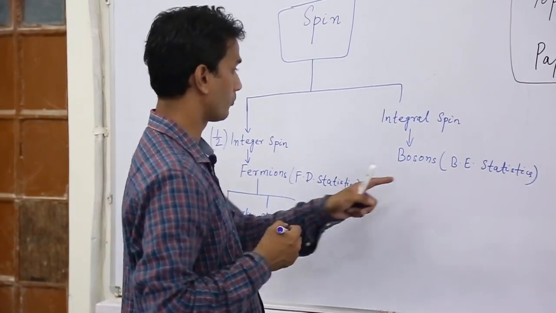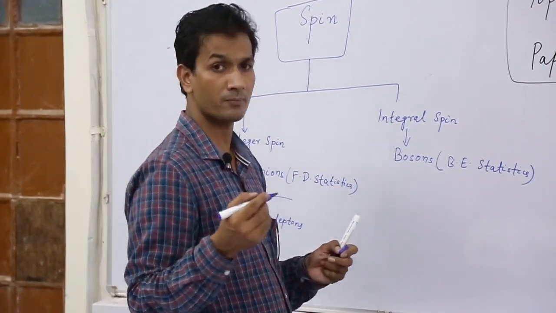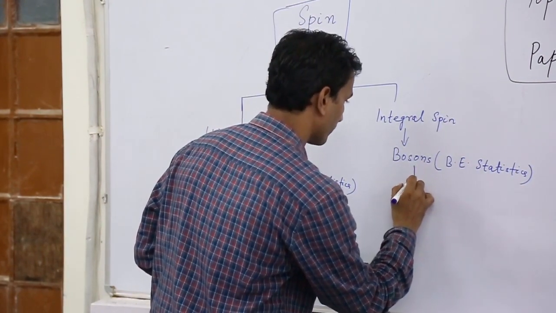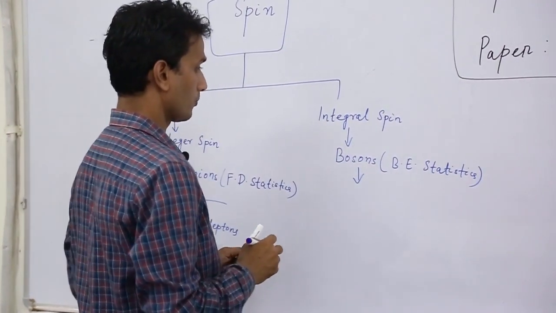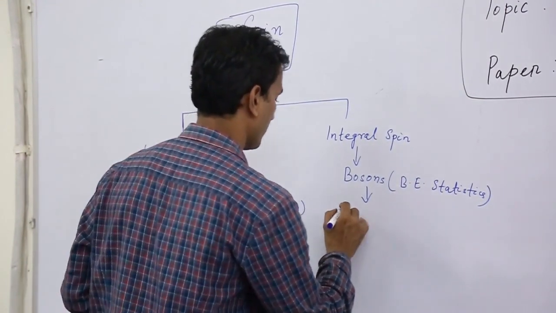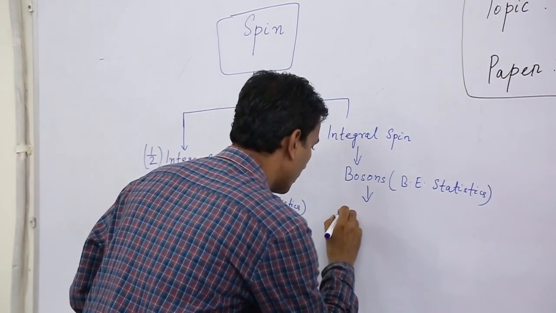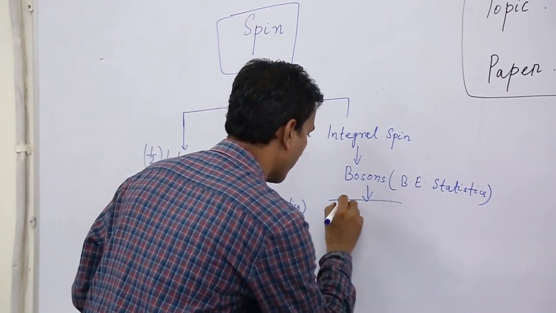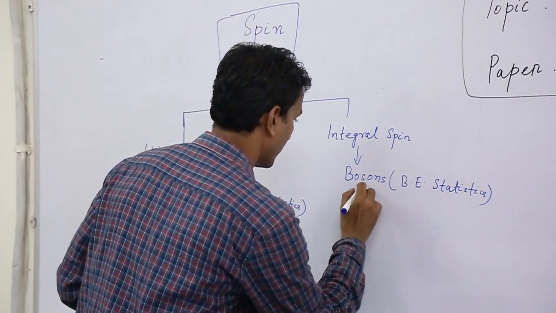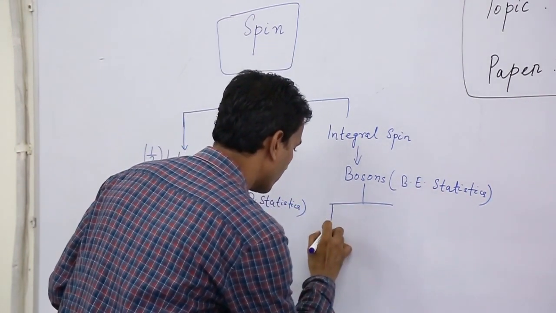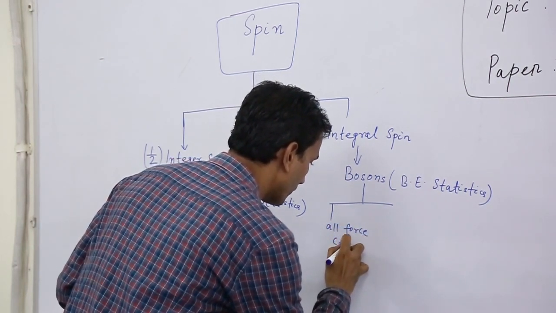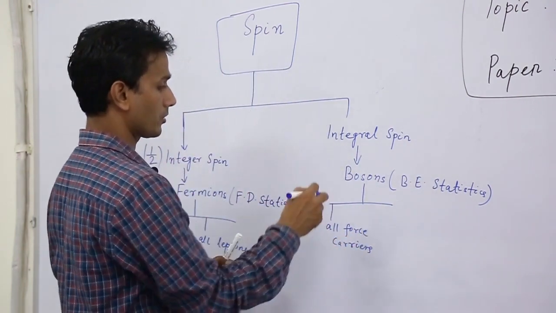Then bosons. What are the examples of bosons? So bosons are all force carriers. That means all gauge bosons are bosons.